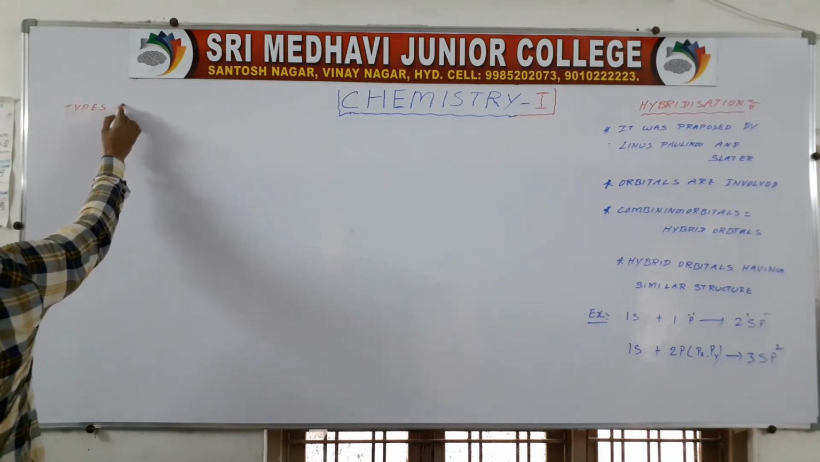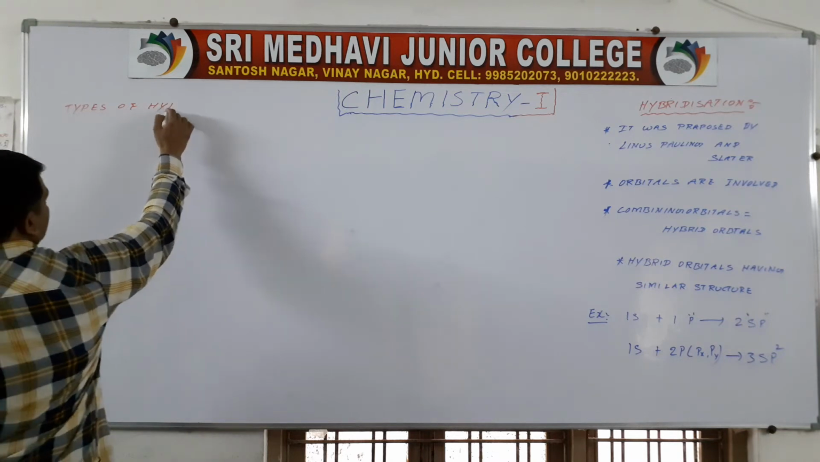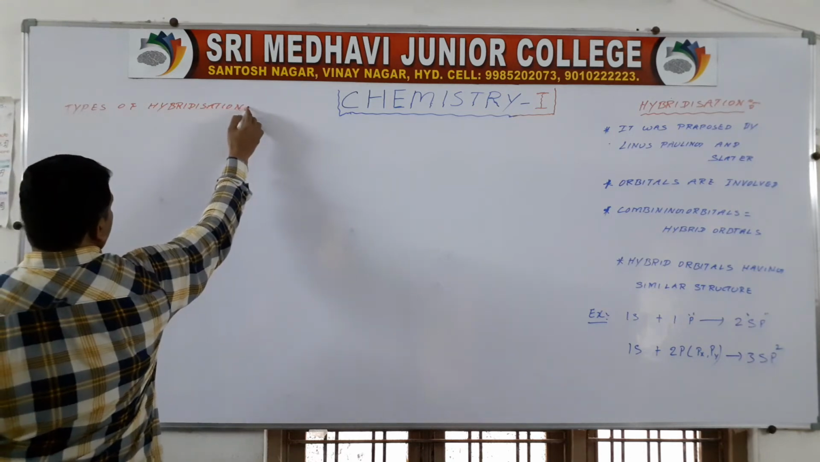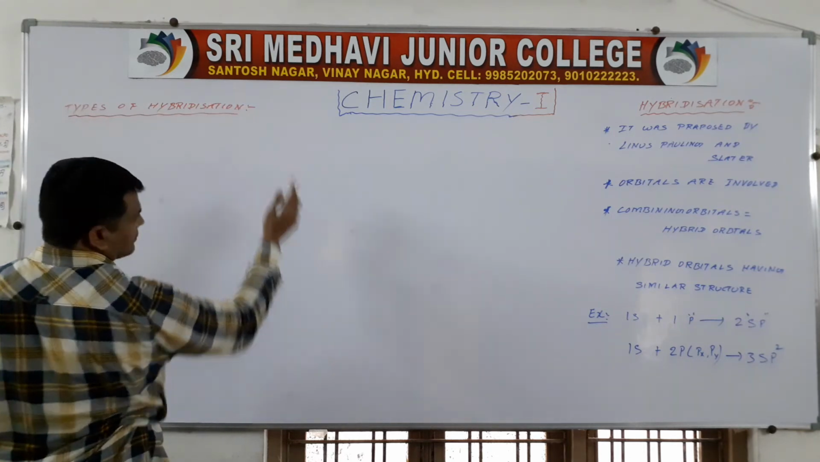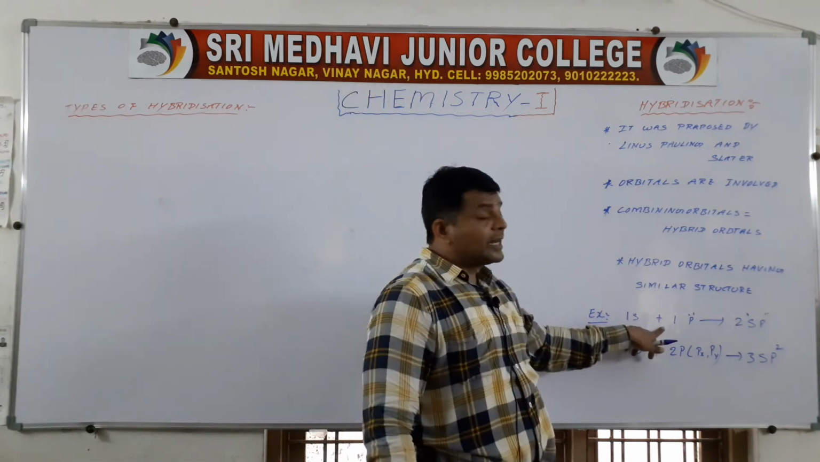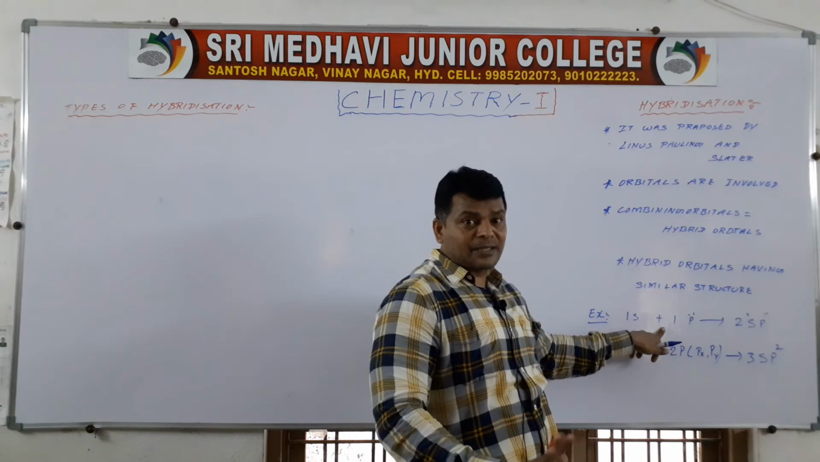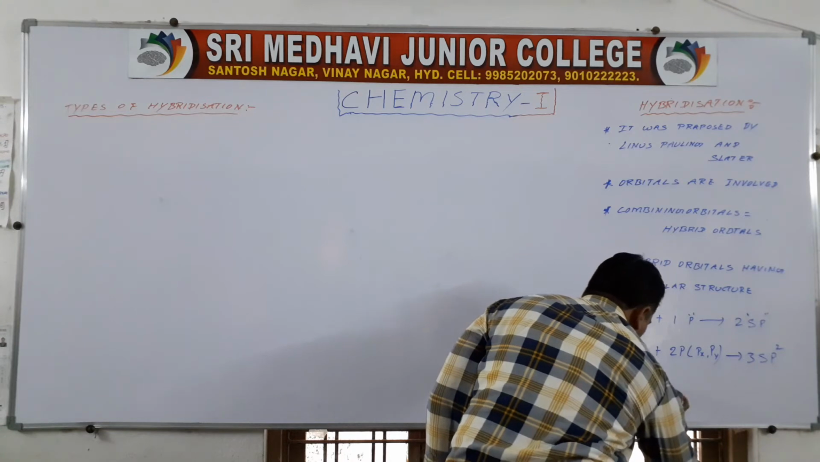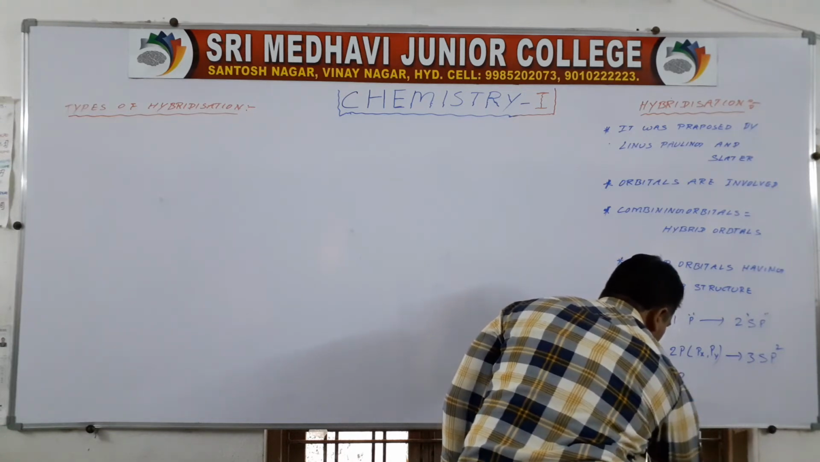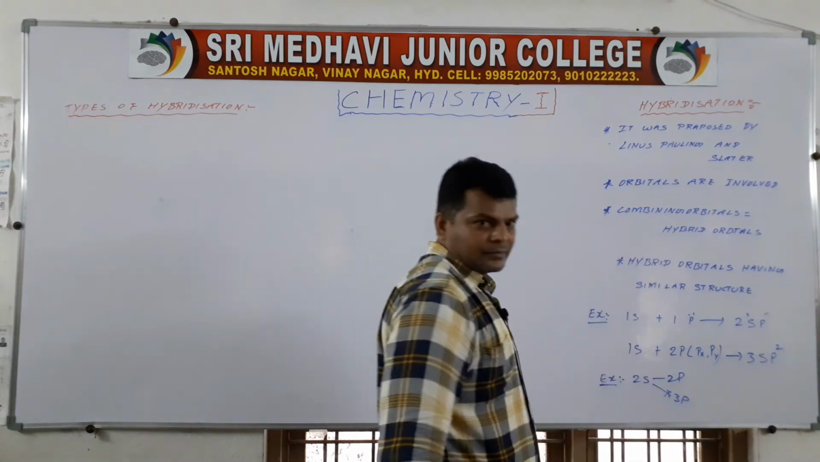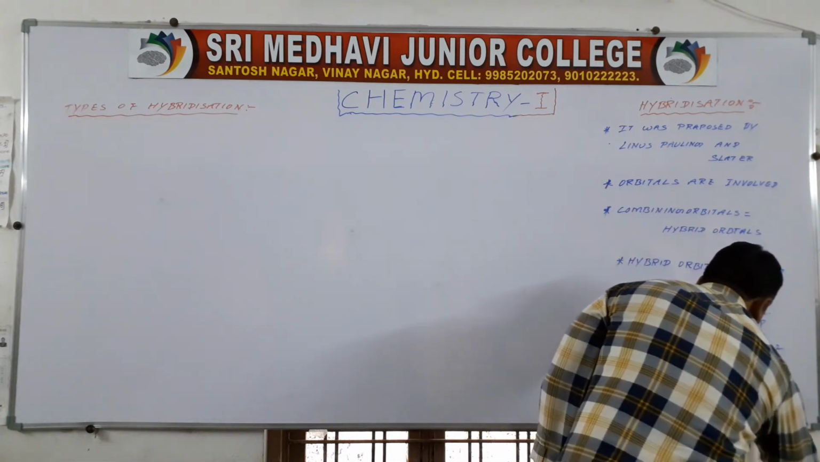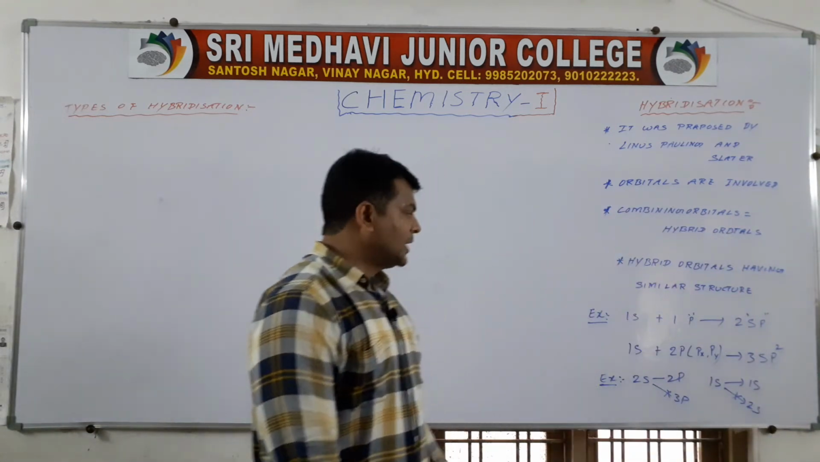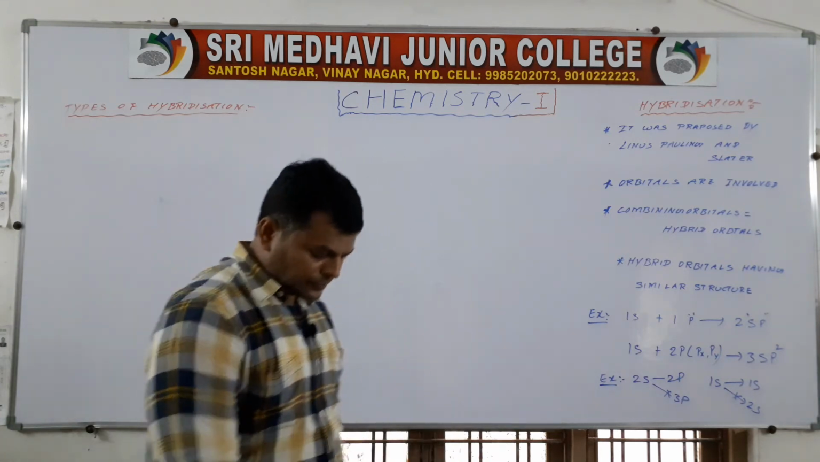Types of hybridization. Atomic orbitals having similar energy can mix up with each other. For example, 2s can mix up with 2p but not 3p. 1s can mix up with 1s but not 2s. Orbitals having similar energy can mix up with each other.